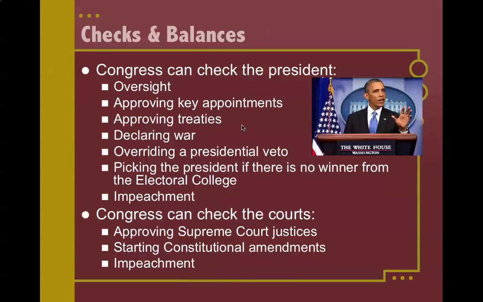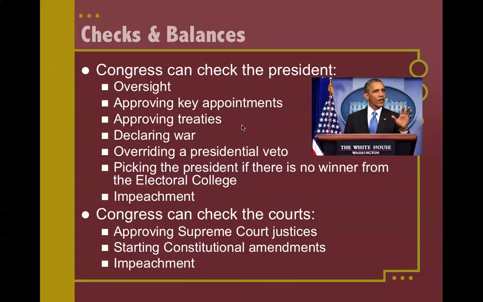It's important to understand the checks and balances that Congress has. So Congress can check the president. One is through the power of oversight. Like they can have congressional committees, they can investigate the president, they can investigate a department that the president is in charge of, like the Justice Department or the Environmental Protection Agency. But they basically have the ability to sort of oversee what the executive branch is doing.